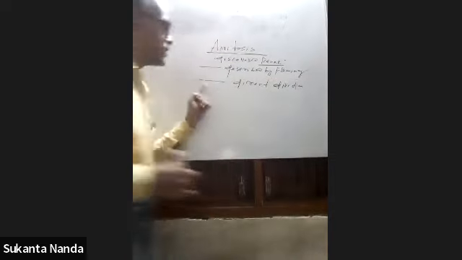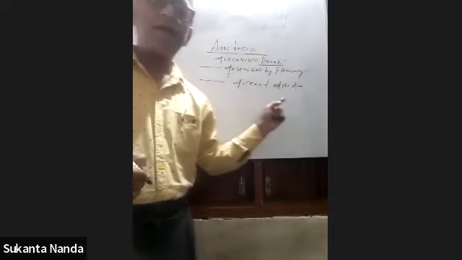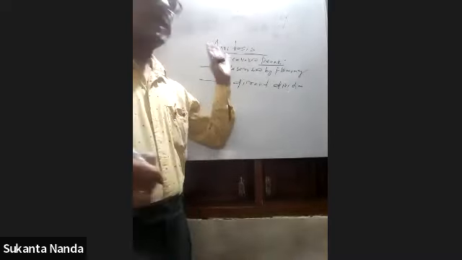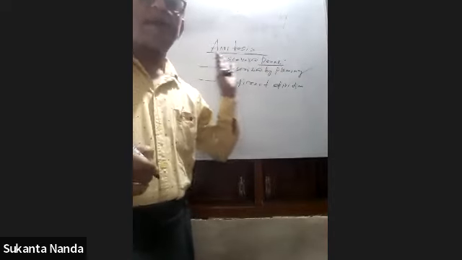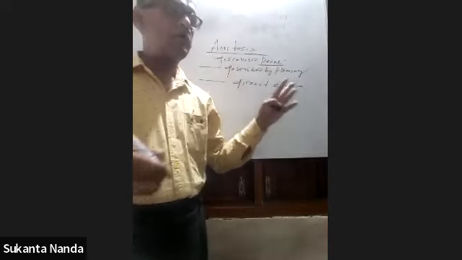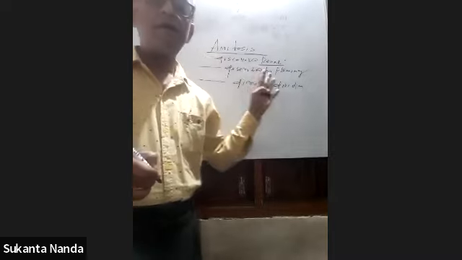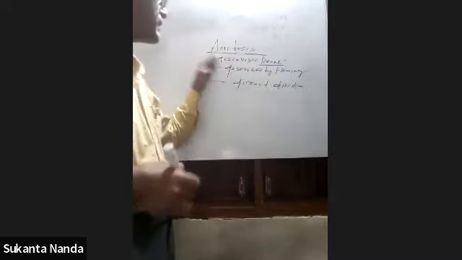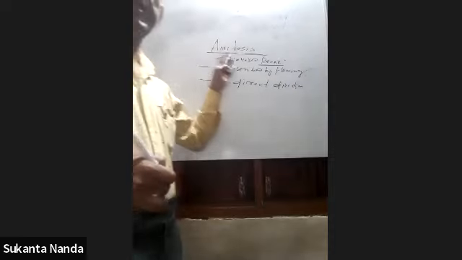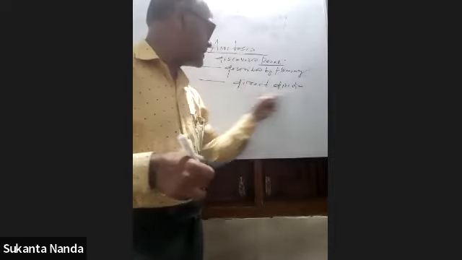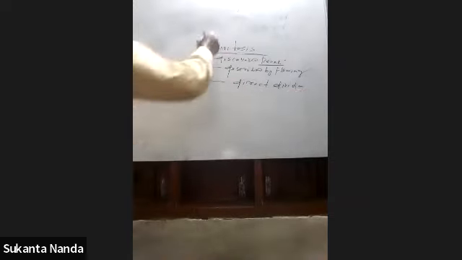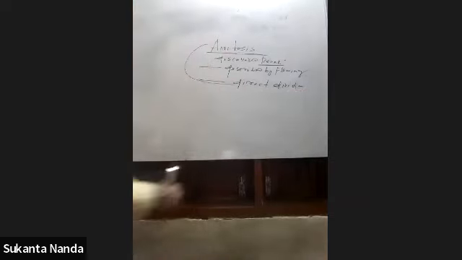That means no need of a mitotic spindle, no need of chromosomes. Without chromosomes and without spindle, such division occurs. Owing to that reason, it is called direct division.